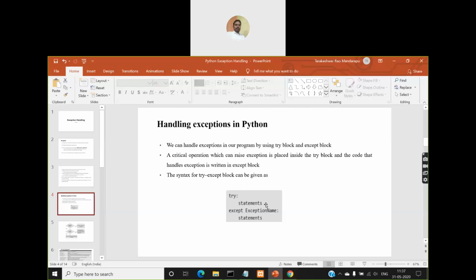You will write the set of statements in the try block like this. After the try block is completed, below that you have to use the except keyword for starting the except block. After the except keyword, give a space and mention the type of exception that you are going to handle in that except block.